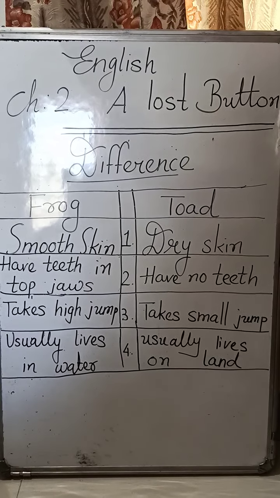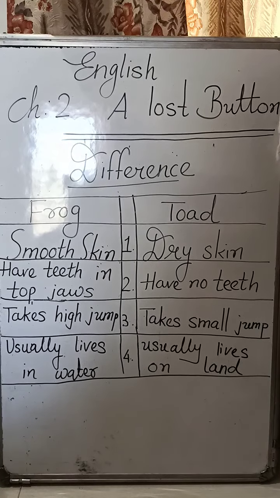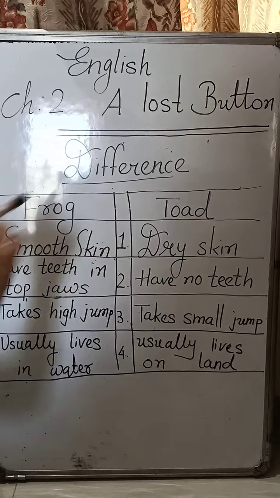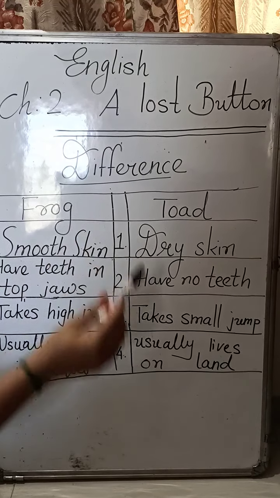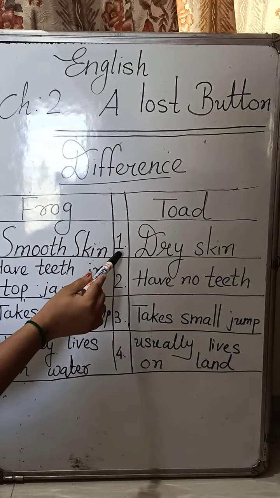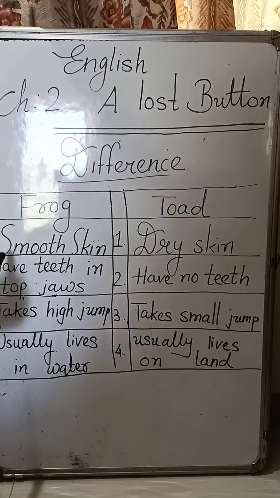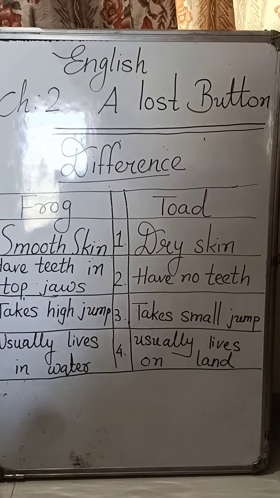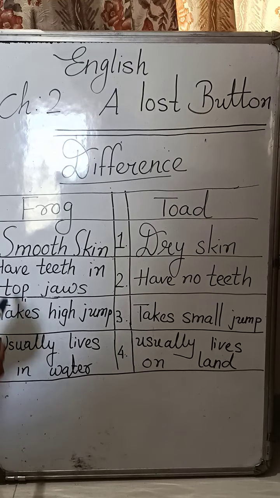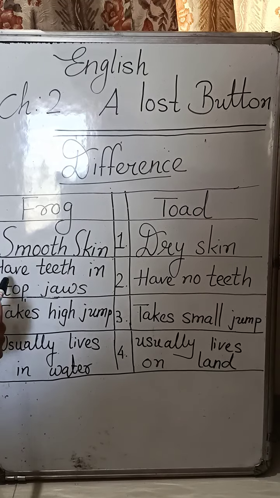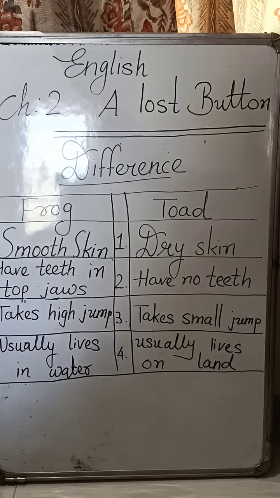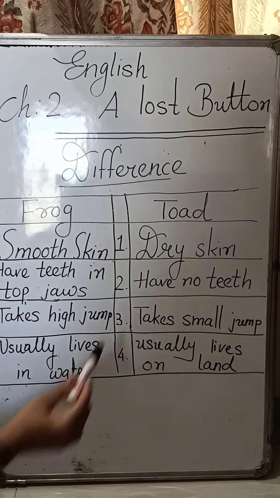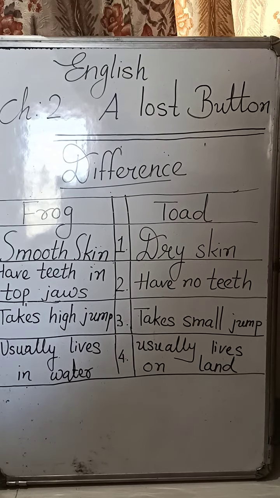Now, let's understand what is the difference between frog and toad. Here you can see first one, frog has smooth skin while toad has dry skin. Frogs have teeth in top jaws while toads have no teeth.